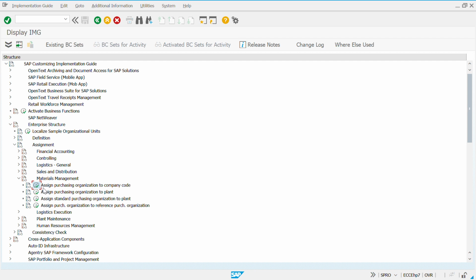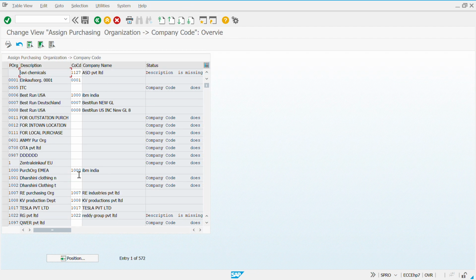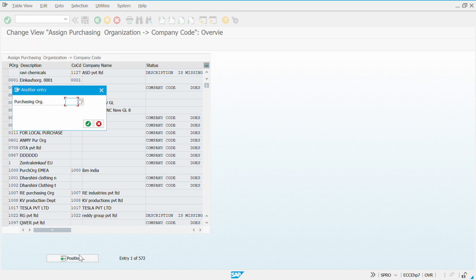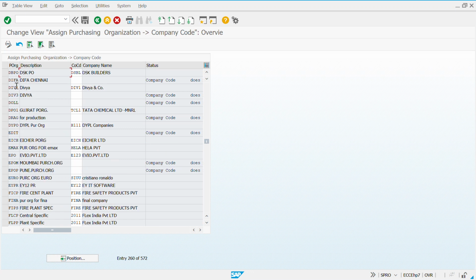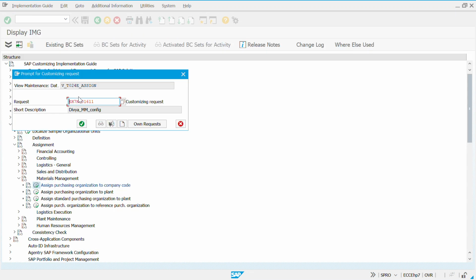Now here if you see, assign purchasing organization to company code and assign purchasing organization to plant. Okay, so here again you search for DIV2. If you see, there is no purchasing organization DIV2. We are going to create one. Oh, sorry, DIV3 was the one we created. So we will just give DIV2 here as the company code, and then save it.